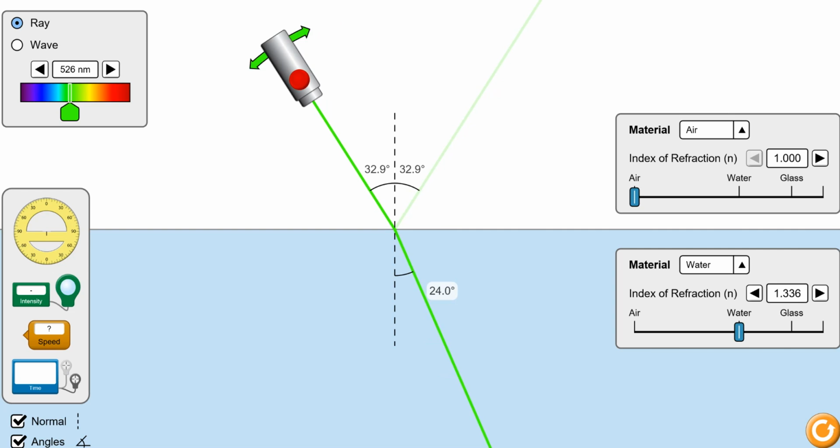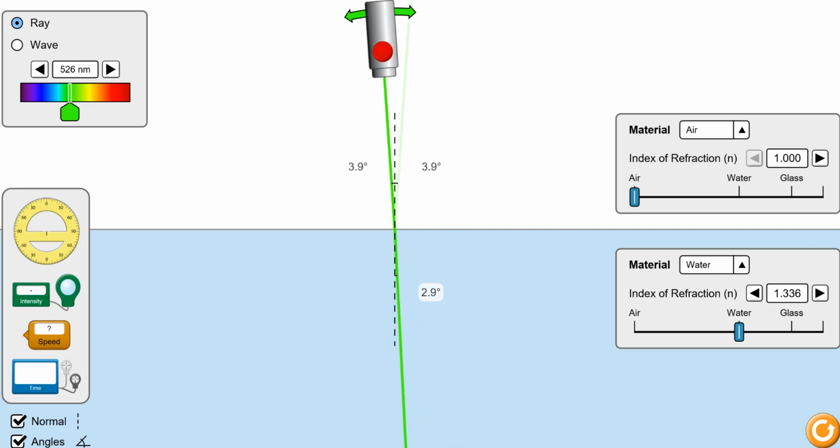Now if you can see, I'll start again from here. When the angle of incidence is increased, look in which direction the refracted ray is bending. Is it bending towards the normal or away from the normal?